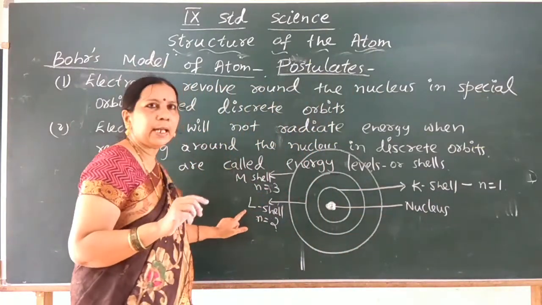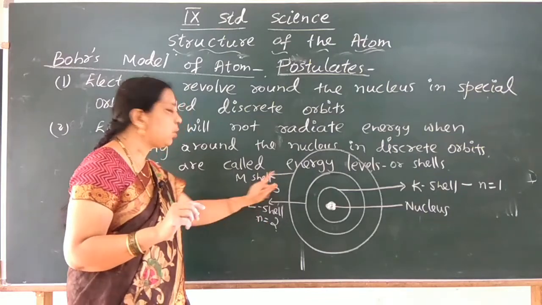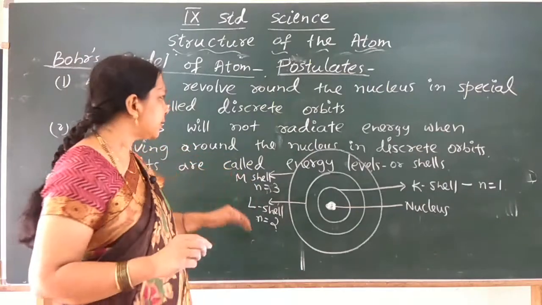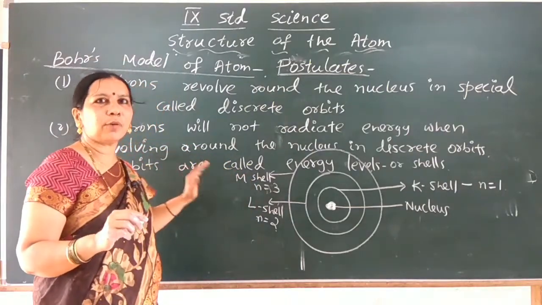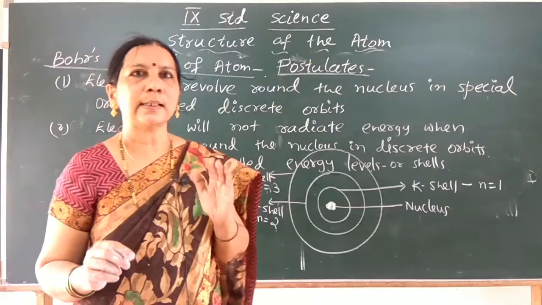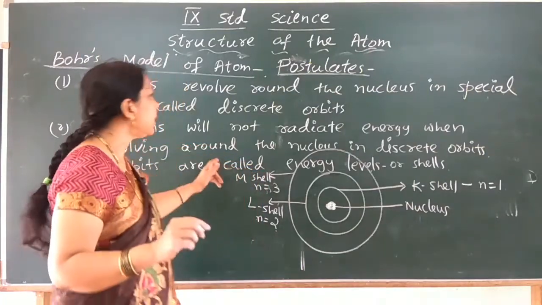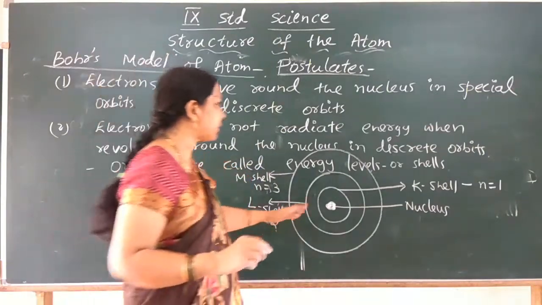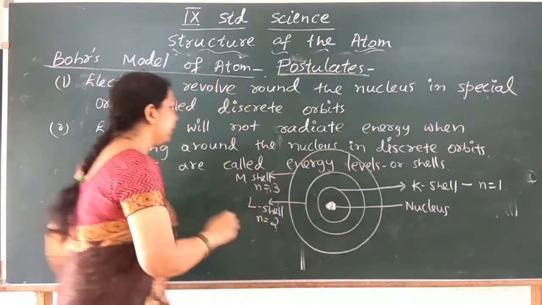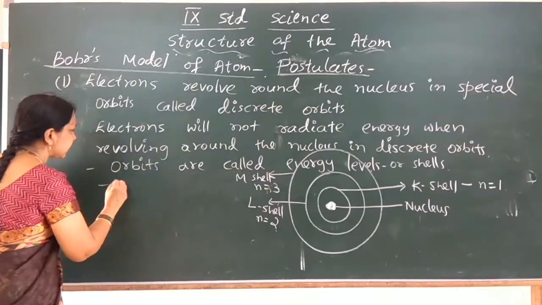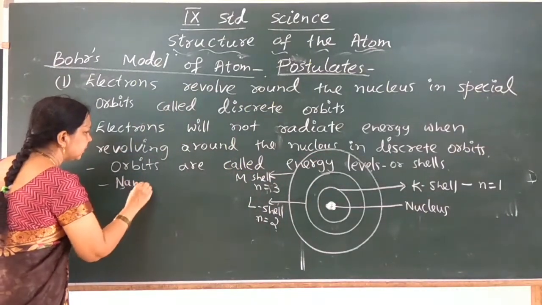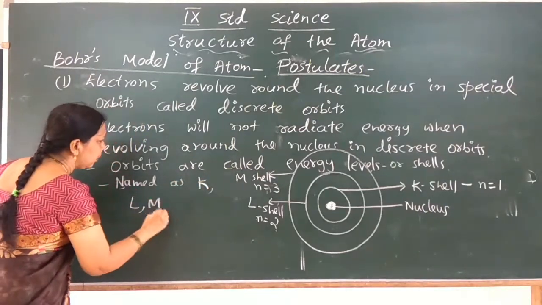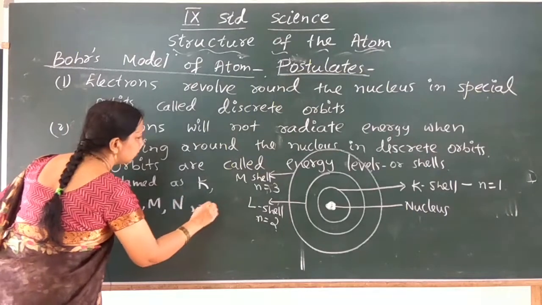For the L shell n is equal to 2, and for the M shell n is equal to 3. So the electrons revolve around the nucleus in discrete orbits, which are also called energy levels or shells, and these shells are named K, L, M, N, and so on.